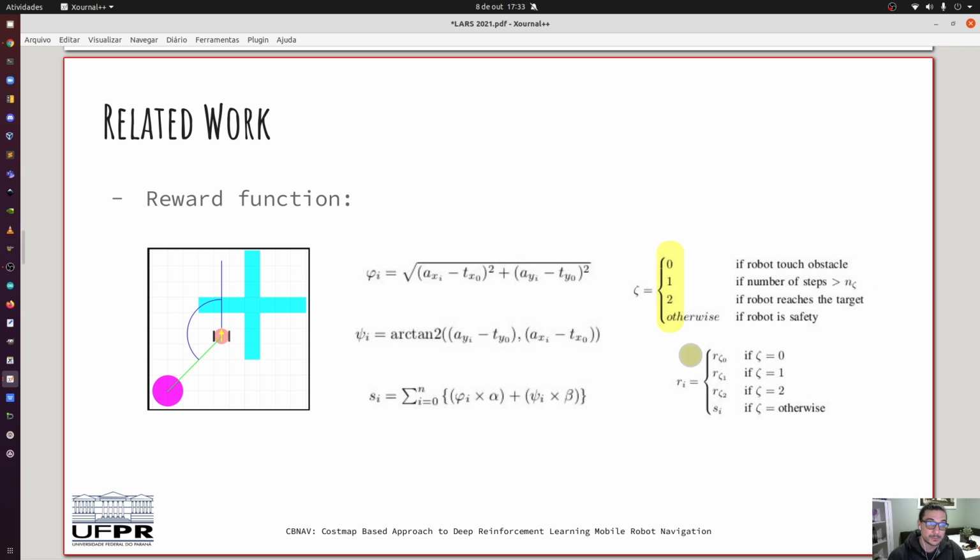Each action results in new state data. If it's not a finalization state, the calculated reward is applied. This kind of reward function works fine for the condition presented by the picture. For example, here we have the base of the robot and the target. So in this case, to maximize the reward function, we will turn the robot counterclockwise and move forward. We will reduce the linear distance, and we will reduce the angular distance from the robot to the target position.